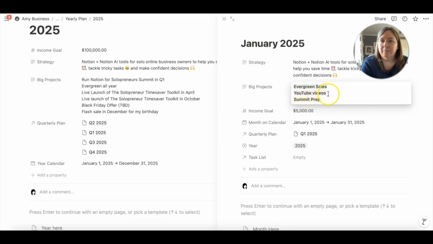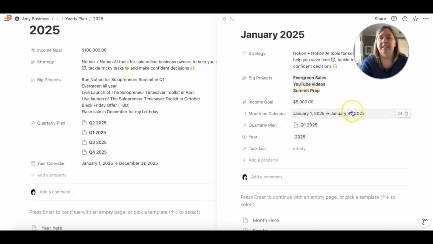Ideally, I think I will need to batch them because I'll also be doing summit prep. I only have school hours to work, so I've split my summit prep into 3 days a week, which leaves me 2 other days a week where I can, say, batch my YouTube videos and batch my evergreen sales activities for the week. And so I've set my target income goal for January as $5,000 because I think hopefully if things go according to plan, I should have a big influx of income in March when I run my summit. So this is purely going to be based off of evergreen sales.